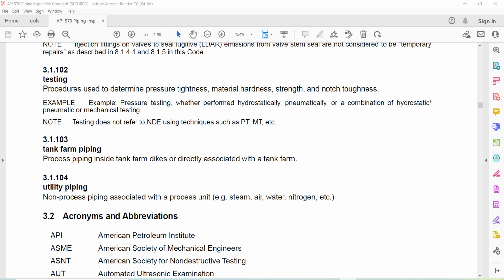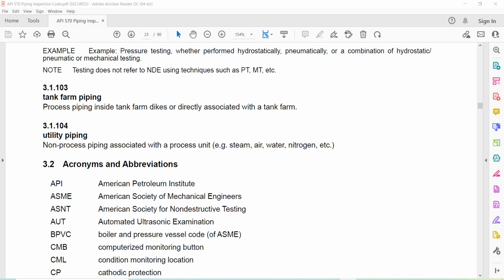Testing. Procedure used to determine pressure tightness, material hardness, strength, and notch toughness. Example, pressure testing, whether performed hydrostatically, pneumatically, or a combination of hydrostatic, pneumatic, or mechanical testing. Testing does not refer to NDE using techniques such as PT or MT, etc.